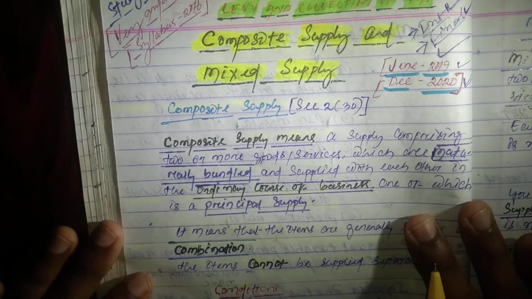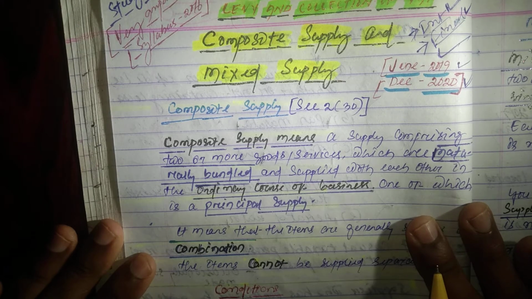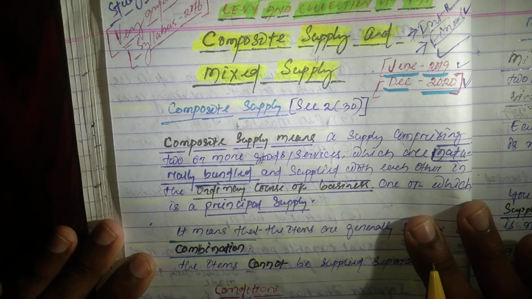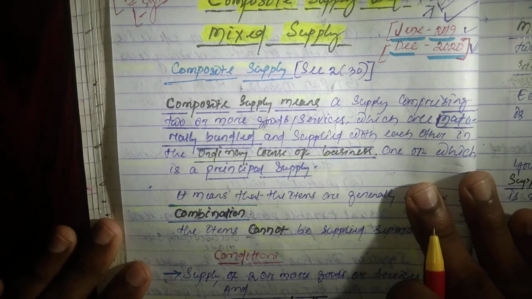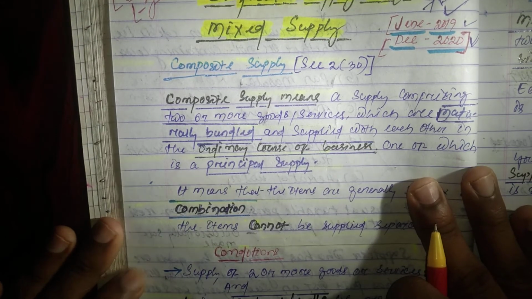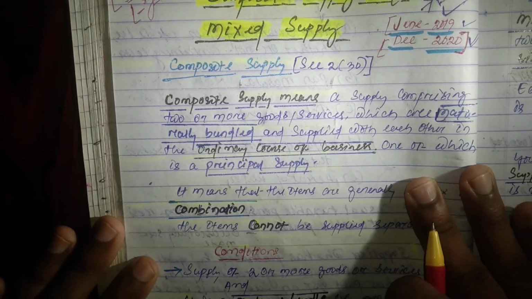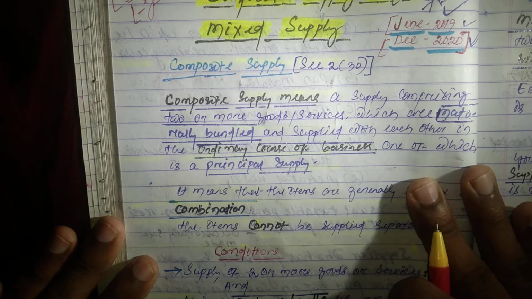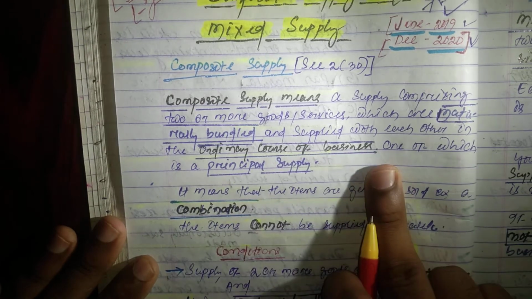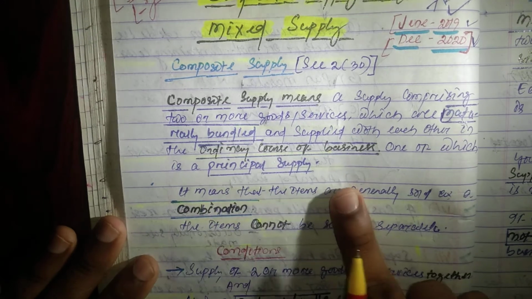So first, composite supply falls under section 2 subsection 30. Remember the section. And what is the meaning of composite supply? Composite supply means a supply which is made with two or more goods or services which are naturally bundled and supplied with each other in the ordinary course of business, one of which is a principal supply.